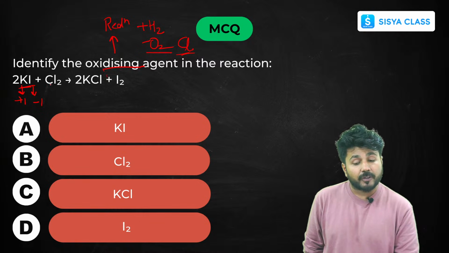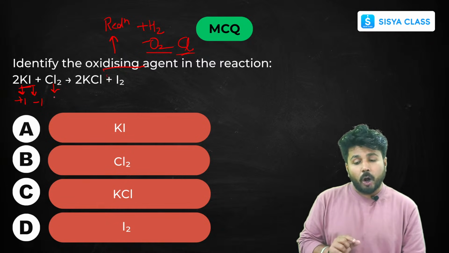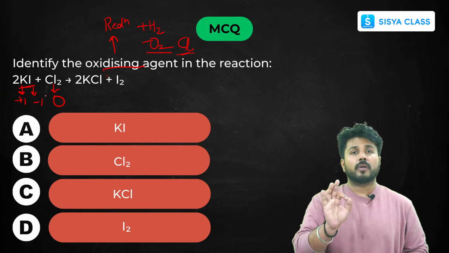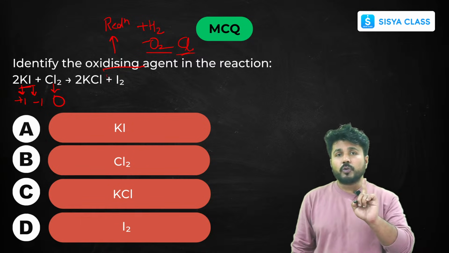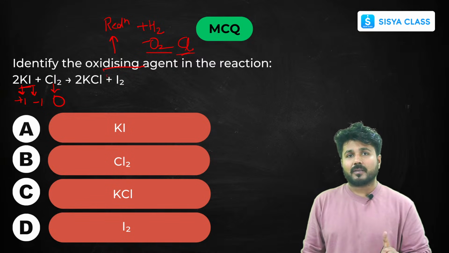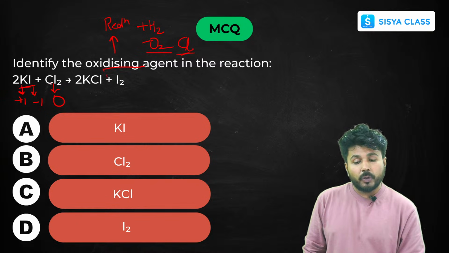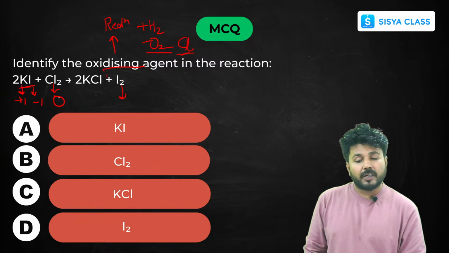Write the valencies here first. If an individual element or molecule is present, that always has an oxidation state of 0. Remember this point. So here the chlorine molecule's oxidation state will be 0.